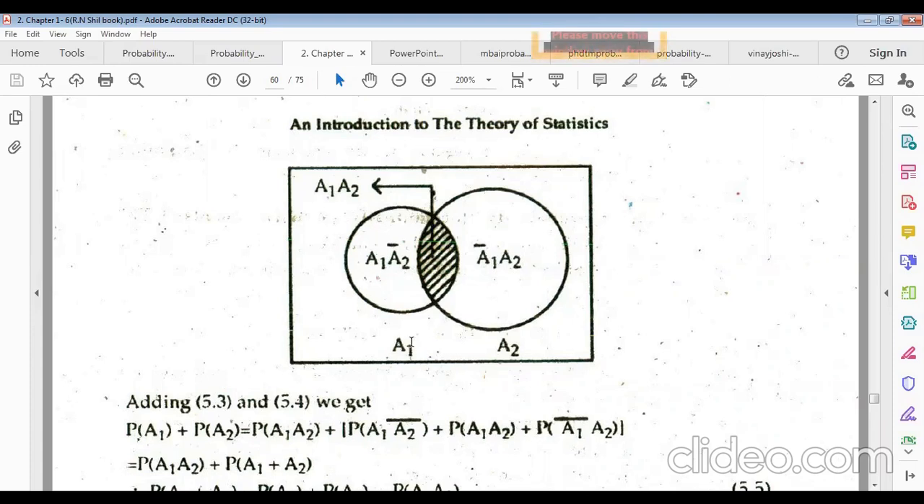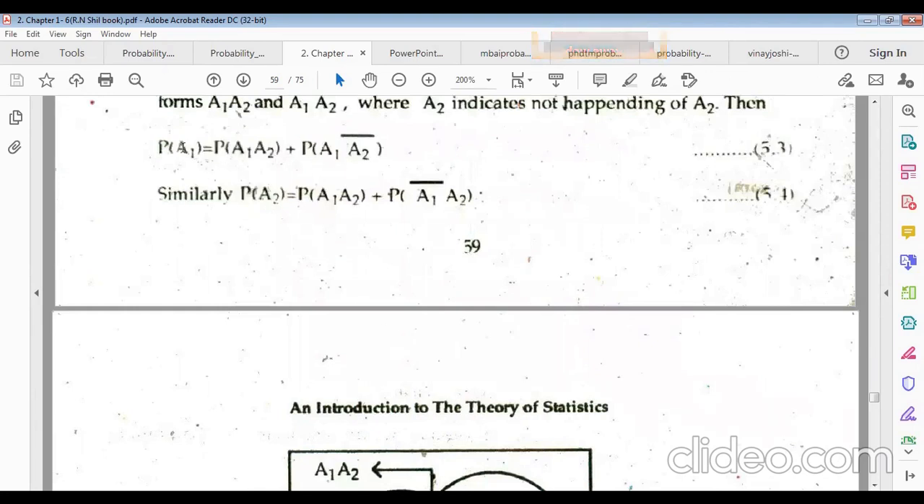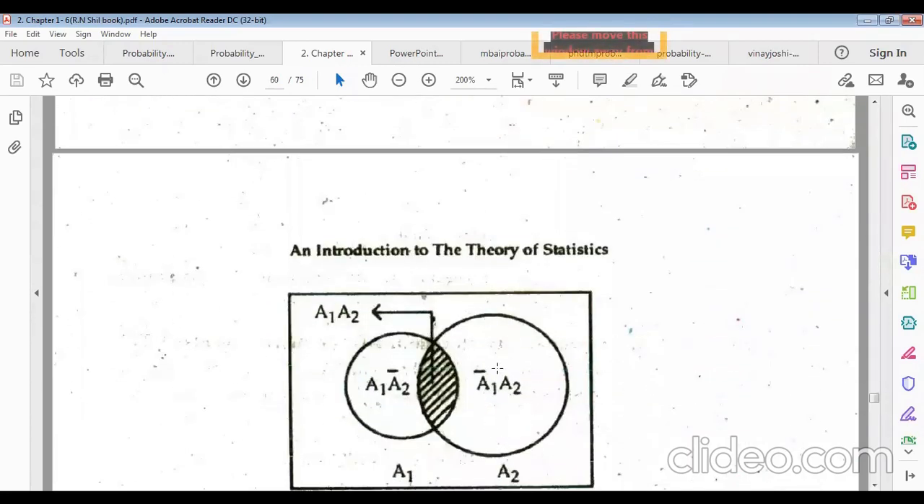So A1 can be represented as this plus this. A1 equals this plus this from the diagram, and A2 equals this white portion plus this shaded portion. This shaded portion and white portion will be A2, and this white portion and this shaded portion will be A1. This is why we have written this from the figure. The probability of A1 will be the probability of this portion plus the probability of this portion, and the probability of A2 will be the probability of this portion plus the probability of this portion.